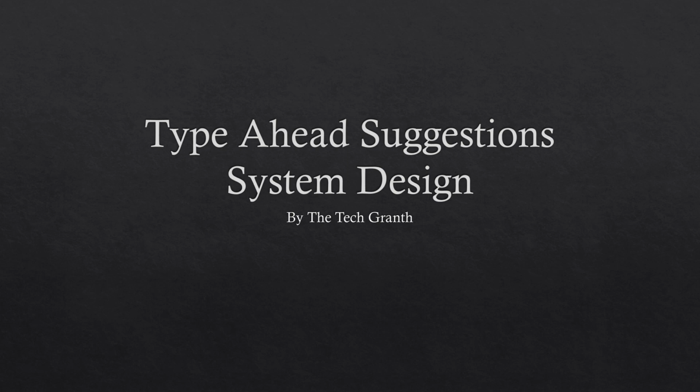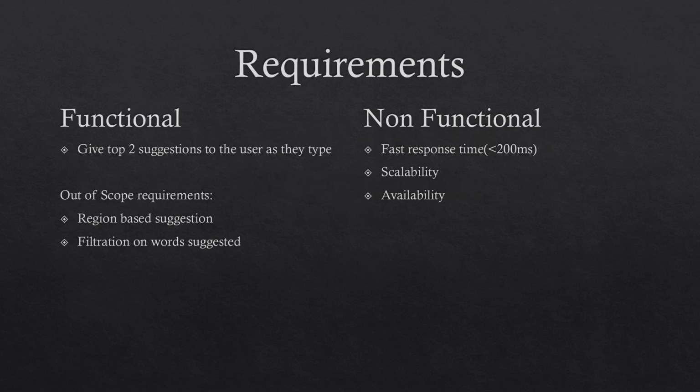Today we'll talk about the system design for type ahead suggestion, also called Google Autocomplete. Surprisingly, Google claims that the type ahead suggestion it provides saves like 200 years of typing per day. Yes, you heard it right. It saves 200 years of typing per day. That is what Google claims. So let's look into the system design for this type ahead suggestion.